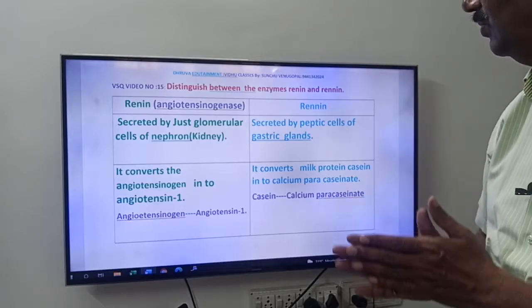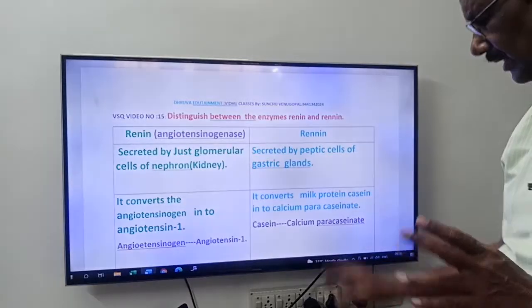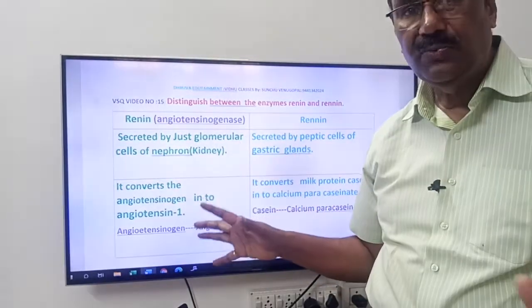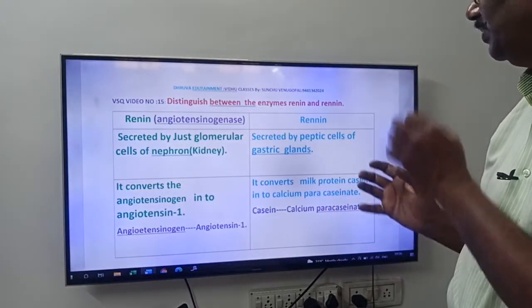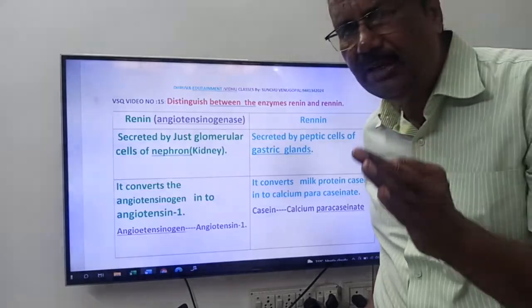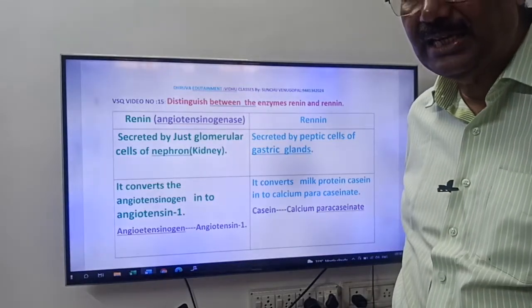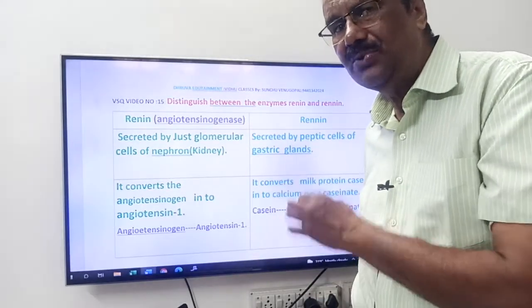Once again friends, what is our question? You have to write only the first page for our IPE. But for NEET and MCET, you have to see all the points I have covered here. Once again, distinguish between the enzymes renin and rennin. Renin is the enzyme of the excretory system. Rennin is the enzyme of the digestive system.